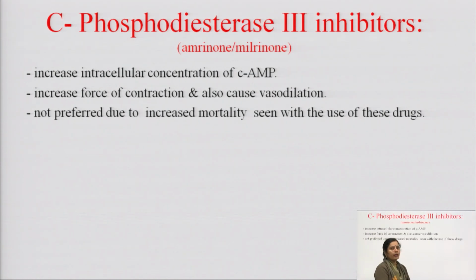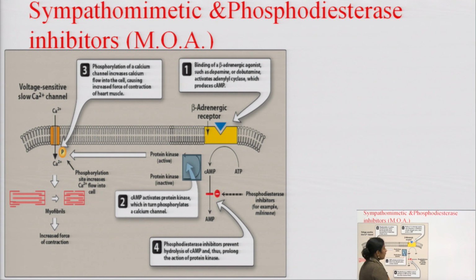Next is phosphodiesterase 3 inhibitor. These also act as inotropic agents, positive inotropic agents. Phosphodiesterase 3 inhibitor drugs are amrinone and milrinone. Phosphodiesterase 3 inhibitors mainly increase the concentration of cyclic AMP, and when cyclic AMP is increased, force of contraction is increased. This is the combined mechanism of action of the sympathomimetic and the phosphodiesterase inhibitor.